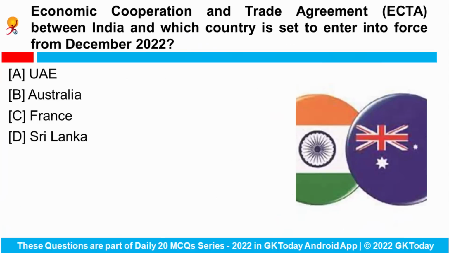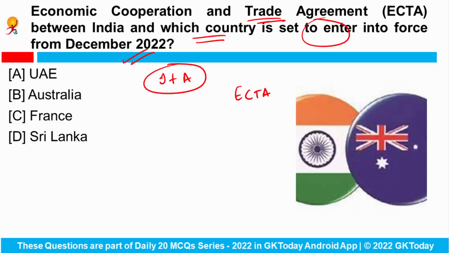Next question is, the Economic Cooperation and Trade Agreement between India and which other country is set to enter into force from December 2022? So the India and Australia Economic Cooperation and Trade Agreement, that is ECTA, will enter into force on 29th of December 2022.